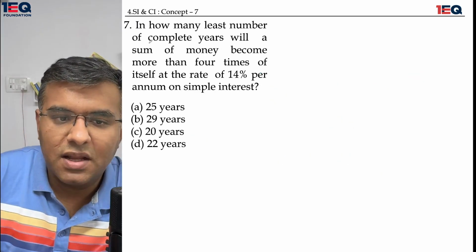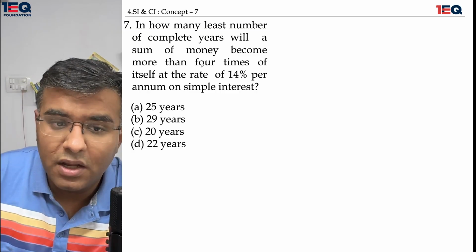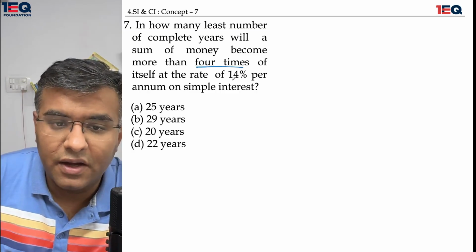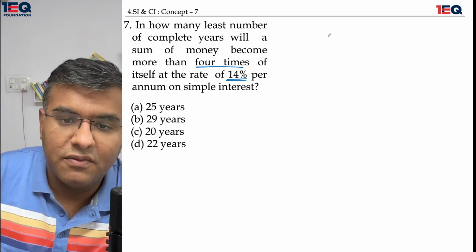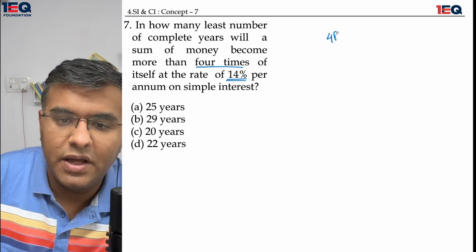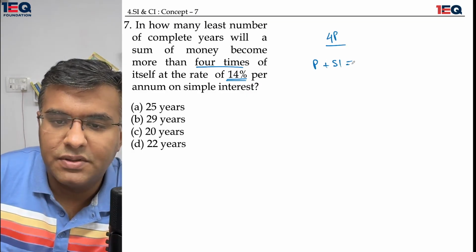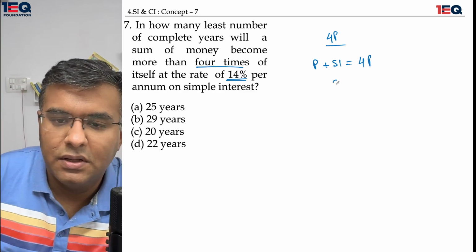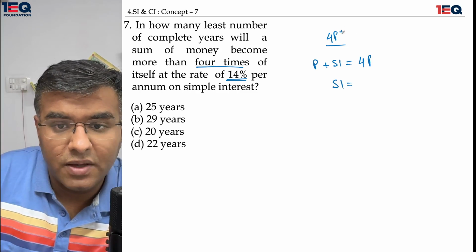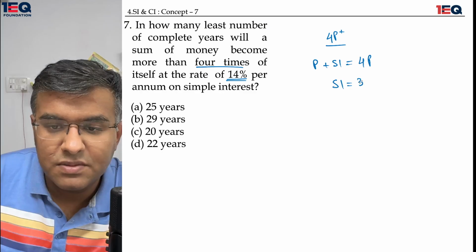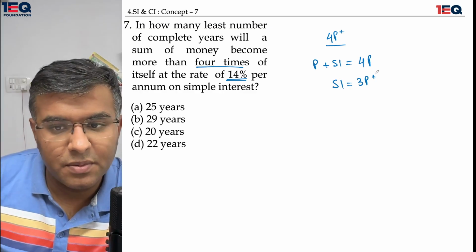In how many least number of complete years will a sum of money become more than 4 times of itself at the rate of 14% per annum on simple interest? First of all, it is supposed to become 4 times the principal. Principal plus simple interest is supposed to be 4 times the principal. That means the simple interest must be 3 times the principal or more than that.